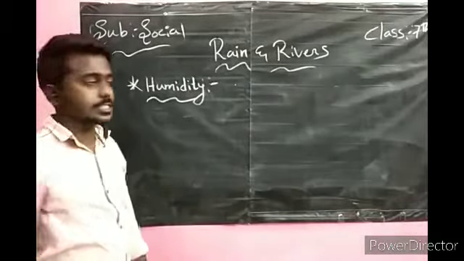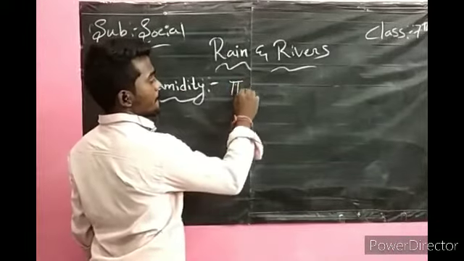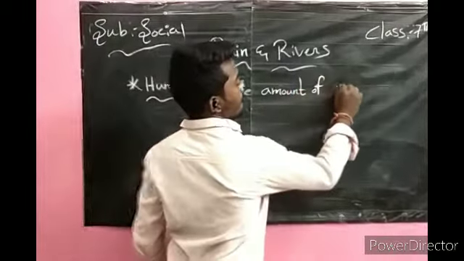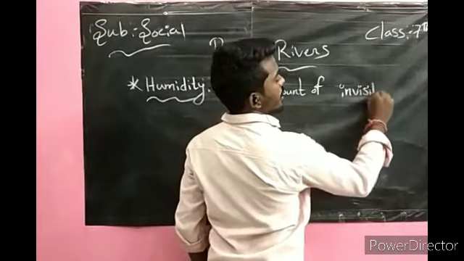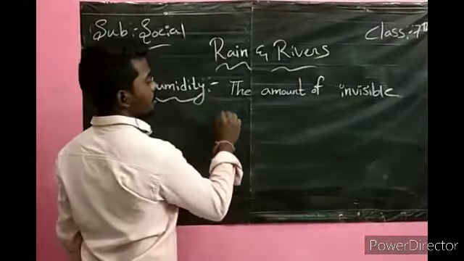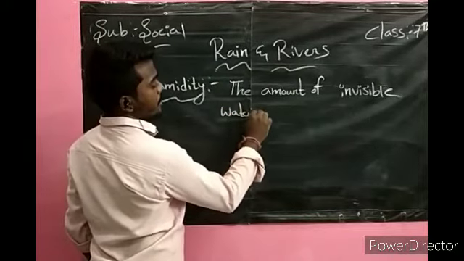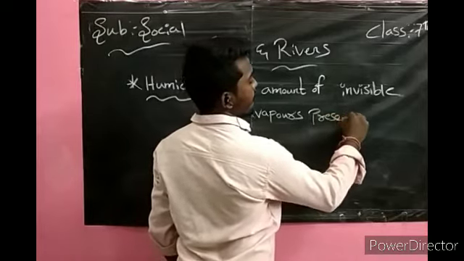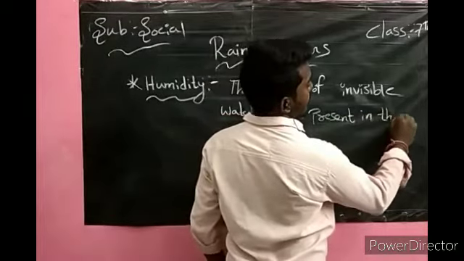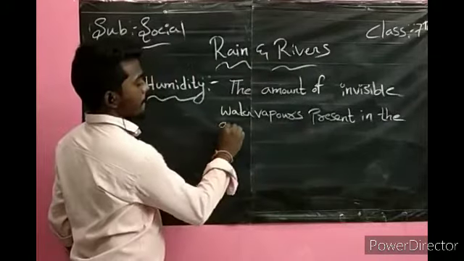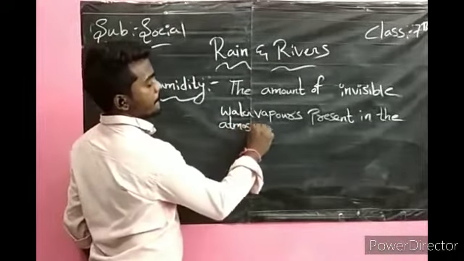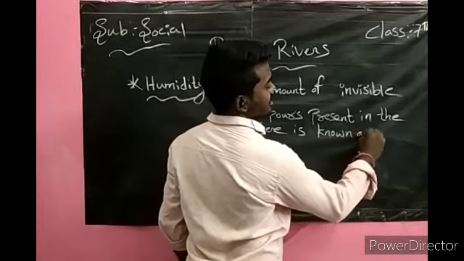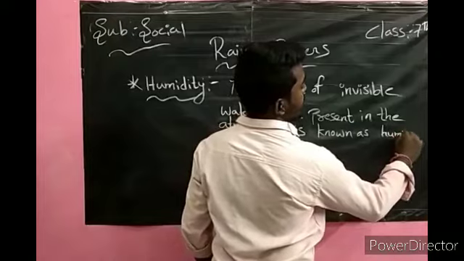Okay, the humidity means the amount of invisible water vapors present in the atmosphere is known as humidity.